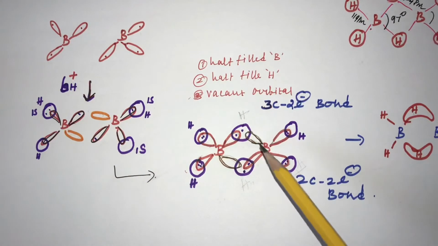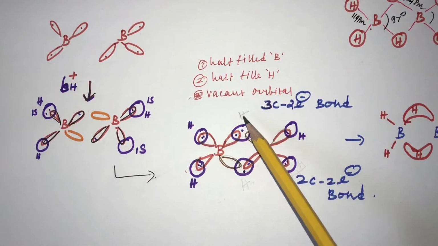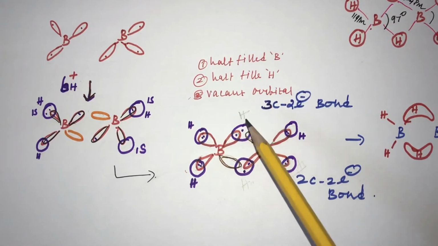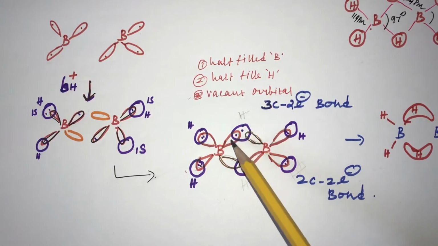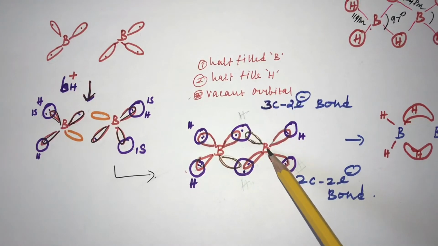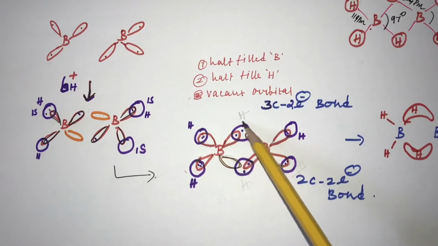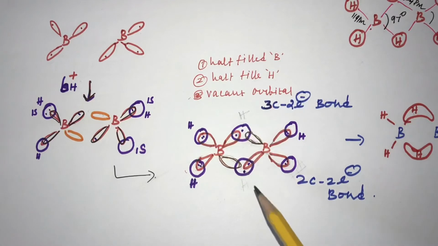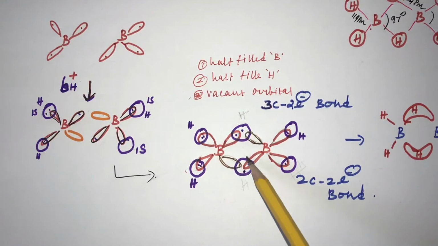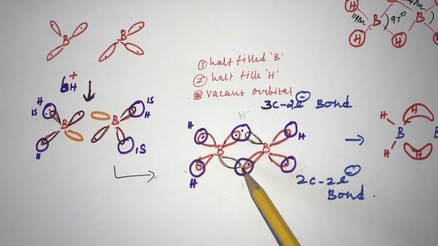Now one of the remaining two hydrogens forms a bond between the half-filled orbital of one boron and the vacant orbital of the other boron, overlapping and forming a bond, the so-called bridged bond. Similarly, the vacant orbital of this boron, the half-filled orbital of the other boron, and the half-filled orbital of hydrogen form another bridged bond.